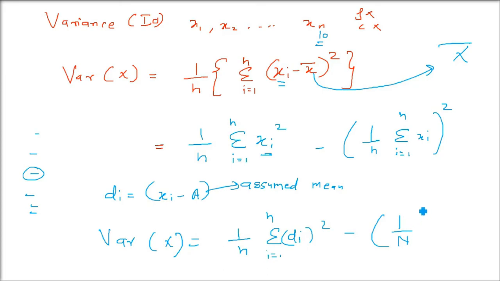Here also you have the same thing. Capital N is just the number of values; there is no frequency, sorry. It's small n only. Just to give a different flavor, we are writing it as sigma di whole square. But di is only xi minus A.